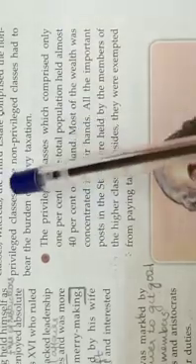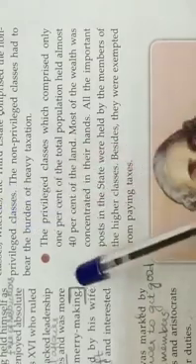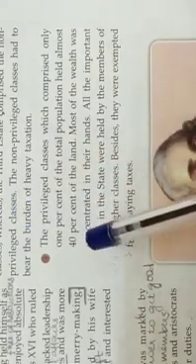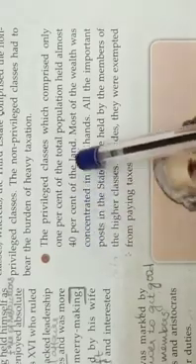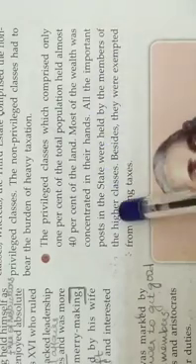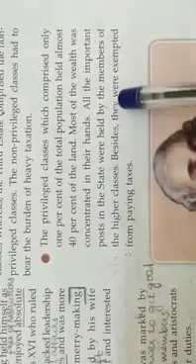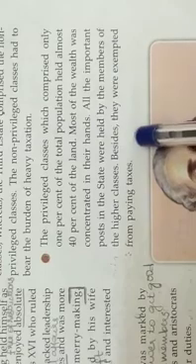Privileged classes, which comprised only 1% of the total population, held almost 40% of the land. Most of the wealth was concentrated in their hands. All the important posts in the state were held by the members of the higher classes. Besides, they were exempted from paying taxes.